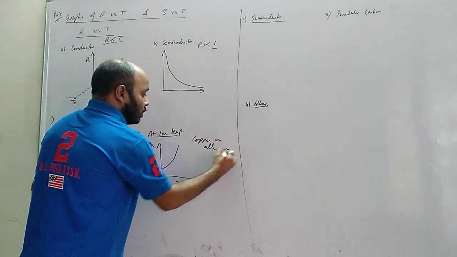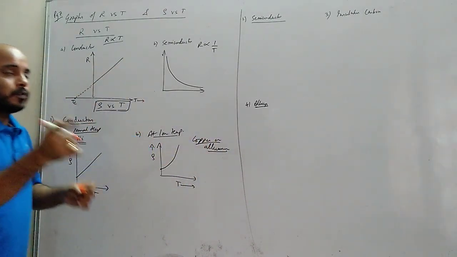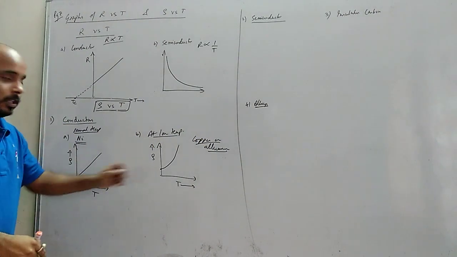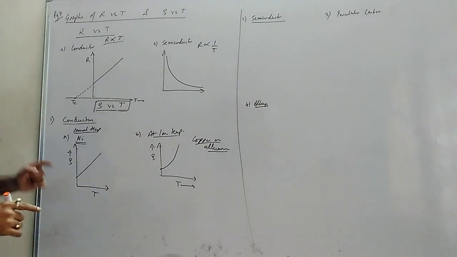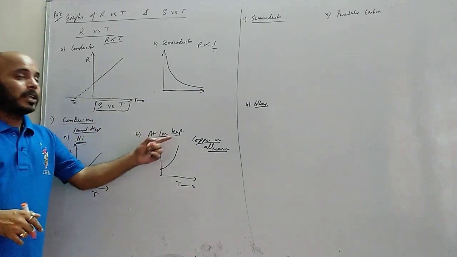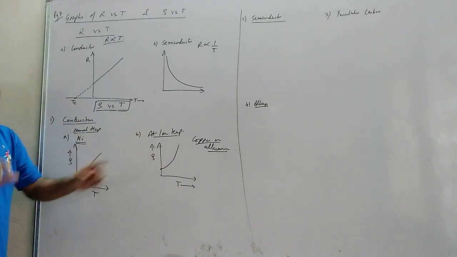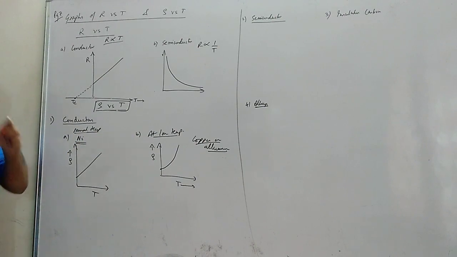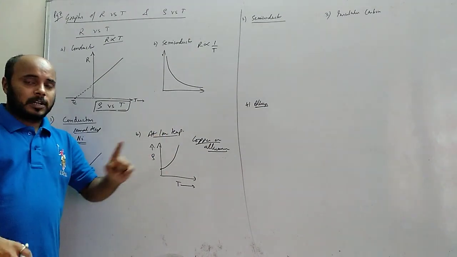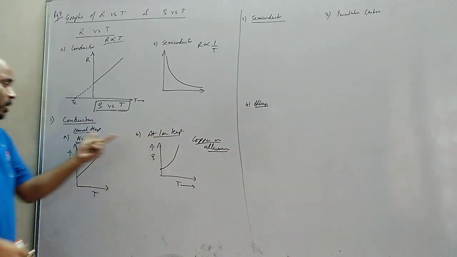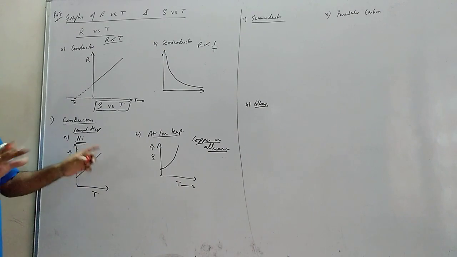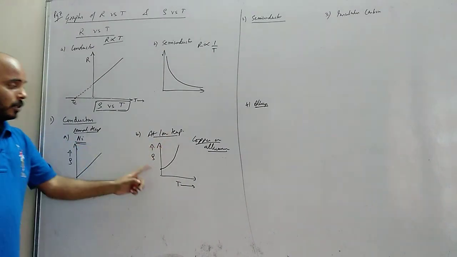So these things you have to remember. If they ask you for copper and aluminium at low temperature, you will draw this graph. If they ask you for normal temperature, you will draw this graph. Understood? If low temperature is not mentioned to you, normal temperature is not mentioned to you, and they ask you directly for nichrome, draw this graph. For copper, draw this graph. If they mention low temperature or normal temperature, you draw accordingly. But if they don't mention the temperature, if they mention only copper, you have to draw this graph.